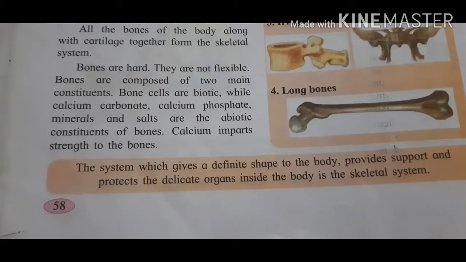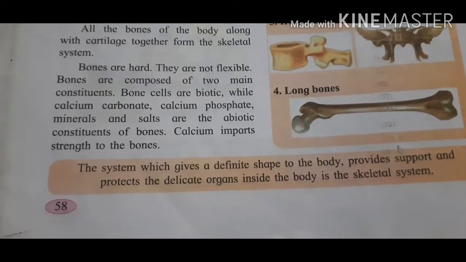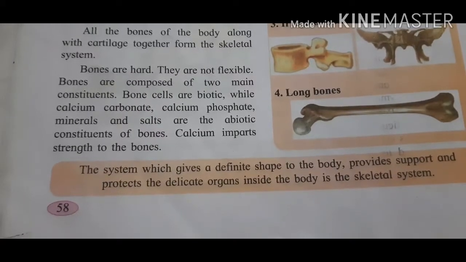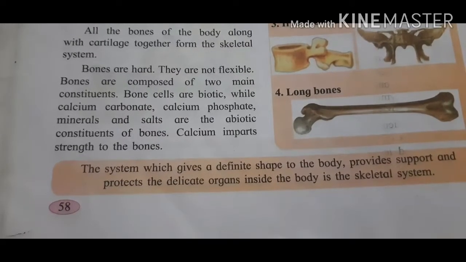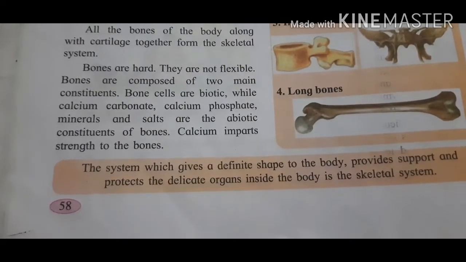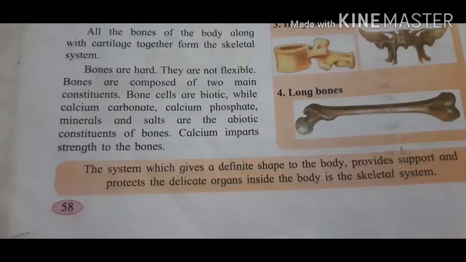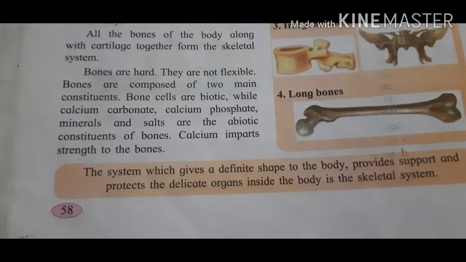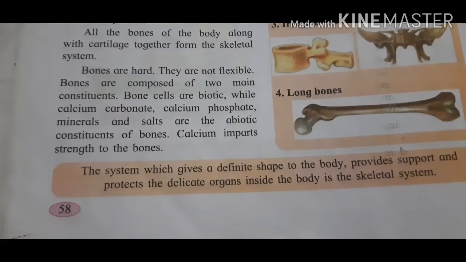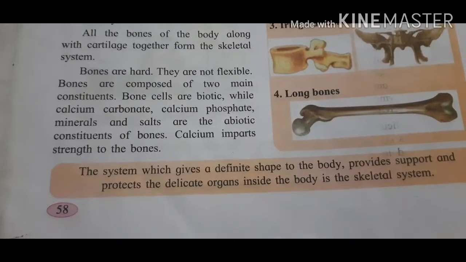So this skeletal system is a must, which gives definite shape to the body, provides support and protects the delicate organs inside the body. The delicate organs, which are those? Heart, lungs, kidney, etc. These are the delicate organs. Along with them, the brain is also a delicate organ. So these delicate organs are supported by this skeletal system. Okay.